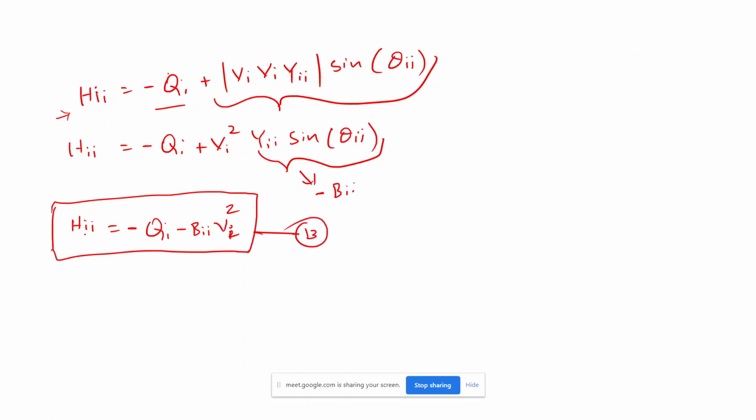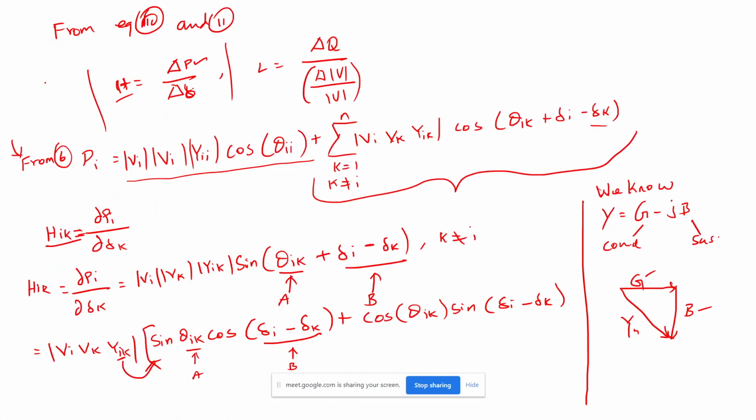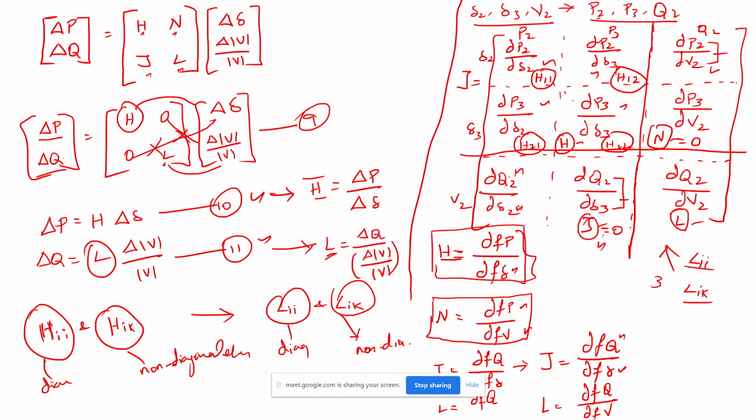You understand how we got the diagonal element of the H matrix, H_ii. So if you solve this very simple equation without doing any Jacobian or any more derivations, I will get the same value of the H matrix. Up to this, any doubt? So what have we done? From this Jacobian matrix, I know how to find the diagonal elements H11, H22, and then I know how to find the off-diagonal elements H12 and H21.